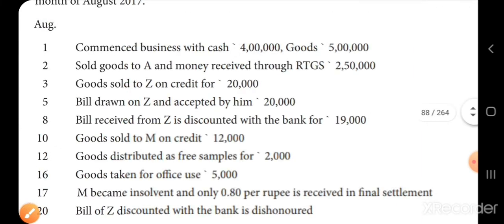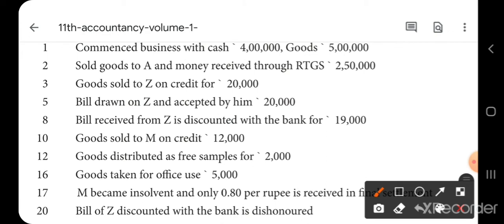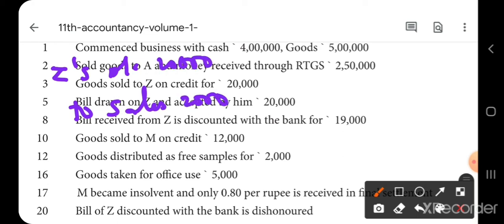I repeat, write the 3 entries first. On 3rd, the entry was Z's account to sales, 20,000.